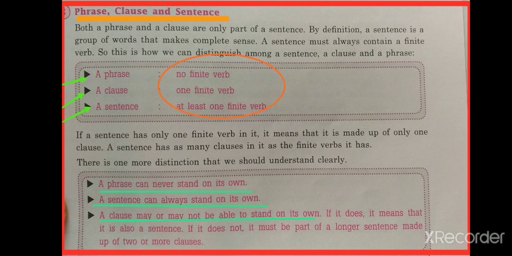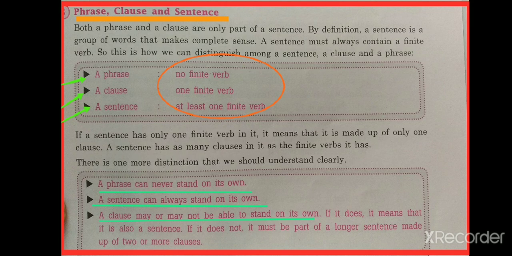All these three are groups of words, but the difference is that in a phrase we don't have any finite verb, in a clause we have one finite verb, and in a sentence we must have at least one. More than one can also be there, but at least one finite verb should be there. Now another difference between these three is that a phrase can never stand on its own, meaning its meaning is never clear to the person. It is just a group of words which conveys incomplete meaning.